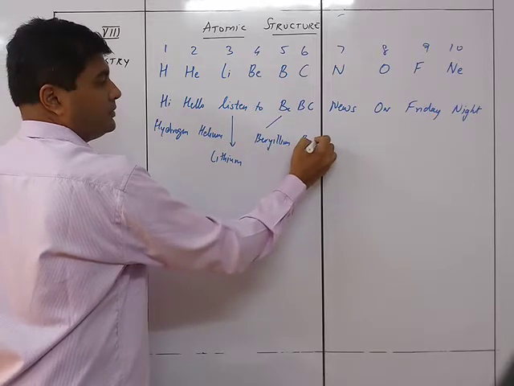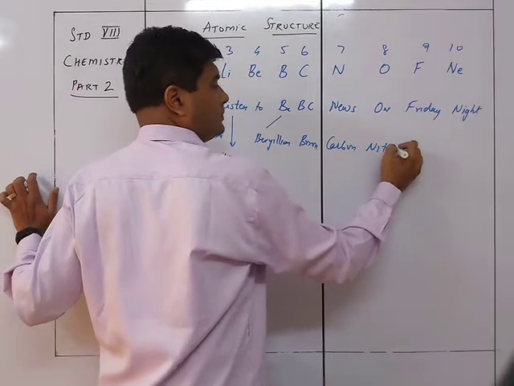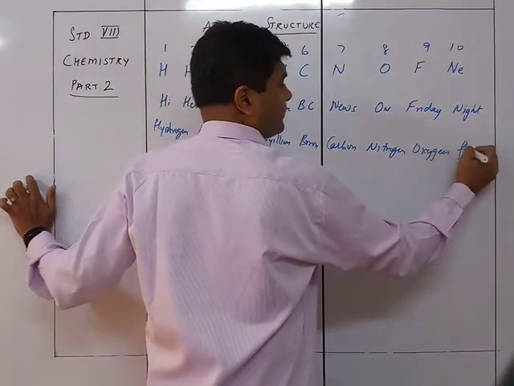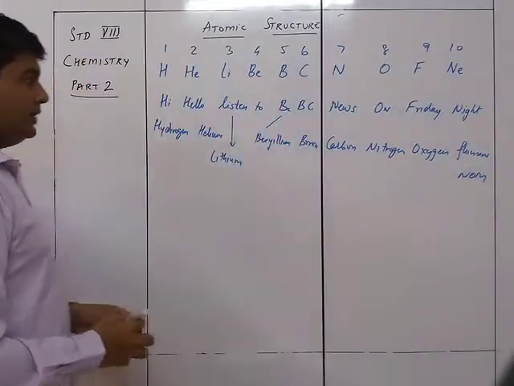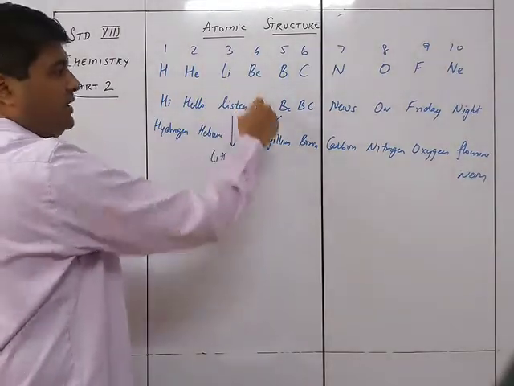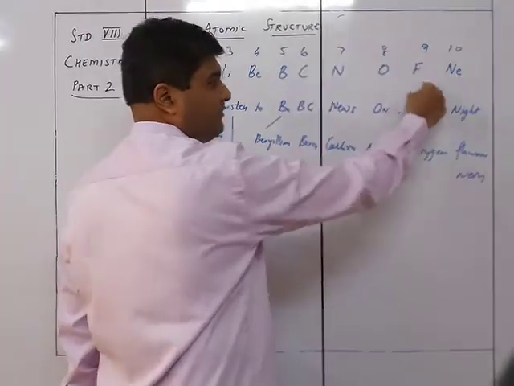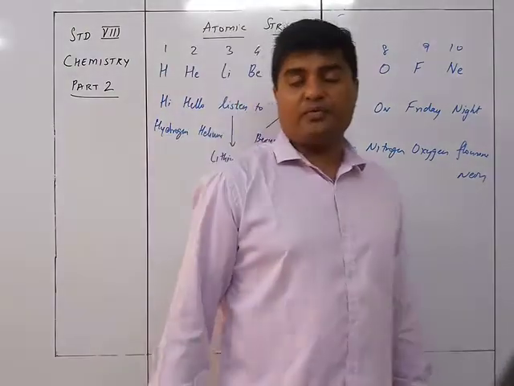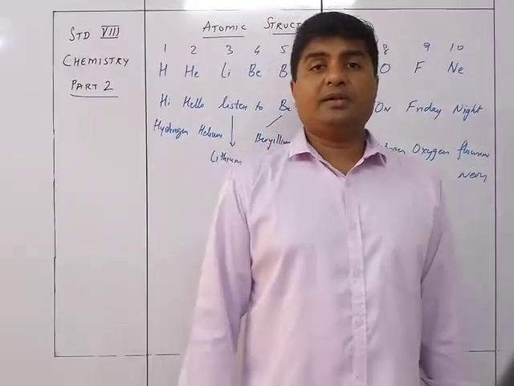Then boron, carbon, nitrogen, oxygen, fluorine and neon. H for hydrogen, He for helium, Li for lithium, Be for beryllium, B for boron, C for carbon, N for nitrogen, O for oxygen, F for fluorine, Ne for neon. These are the first 10 elements of the periodic table, based on the atomic numbers.